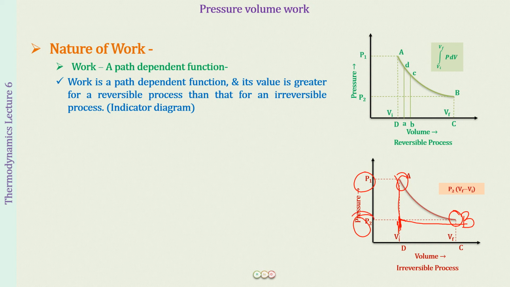So this volume change is happening at a constant pressure P2. Therefore, the pressure P2 is constant, so this means that the process is irreversible, and when the pressure is gradually changing in the process, this is a reversible process. This is also now clear to you.